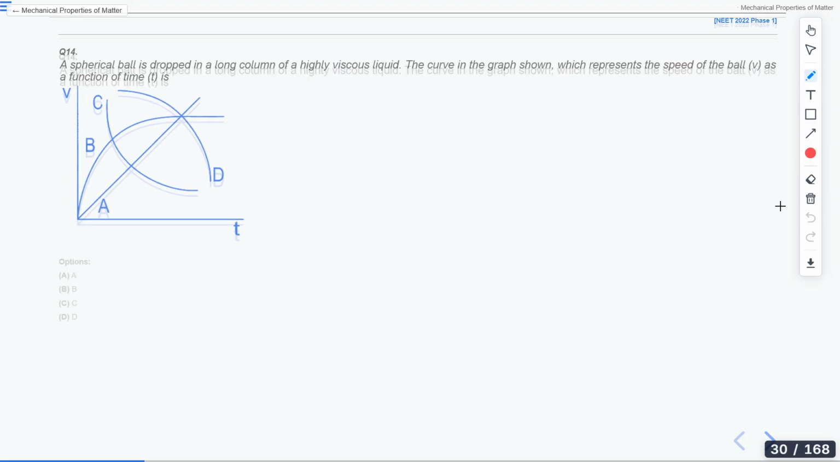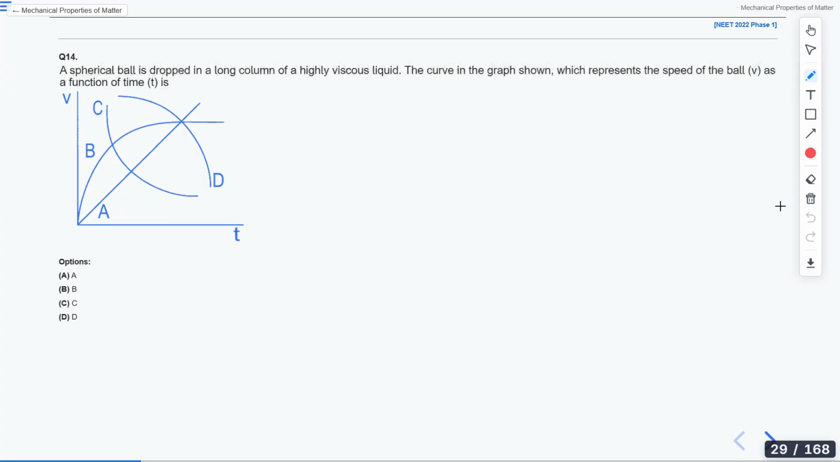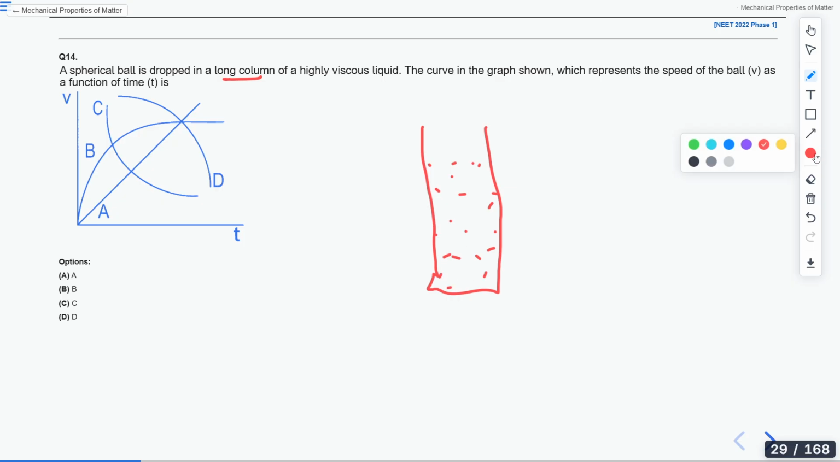Now, let's move to this question. This is a good question actually. It says that we have a spherical ball dropped in a long column of highly viscous liquid. Let's say we have this as a column with a viscous liquid in it, and I am dropping a ball inside it like this. The graph shows the speed of the ball as a function of time. Since it is dropped,